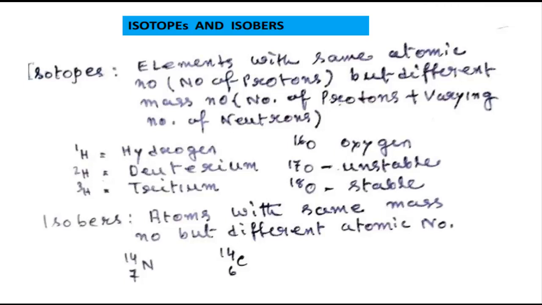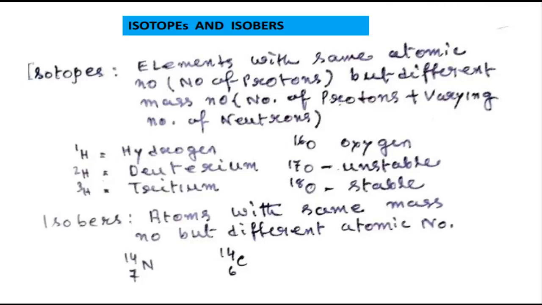In the case of oxygen, most of the oxygen has mass number 16, but there are other isotopes with mass number 17 and 18, some of which are stable, some unstable. So these are the elementary physics that I think you know better than me. You are fresh from the physics classes.